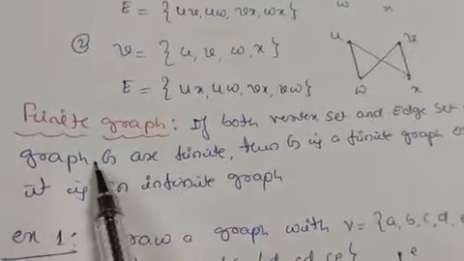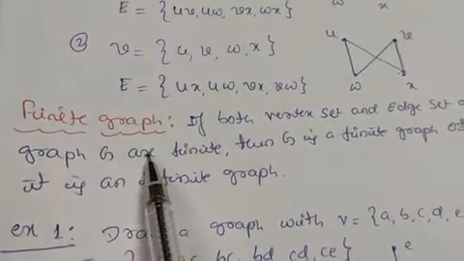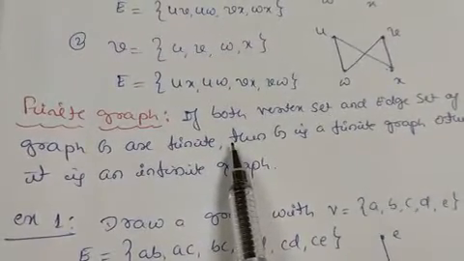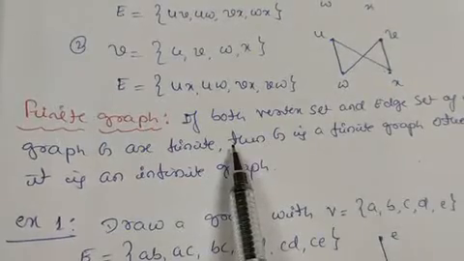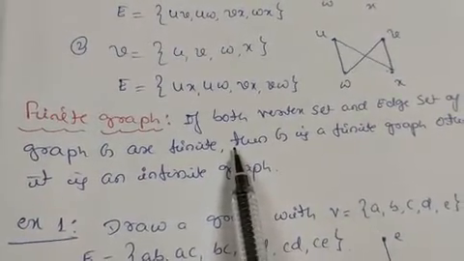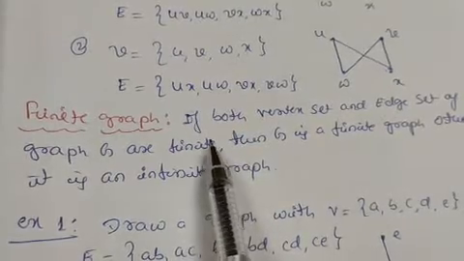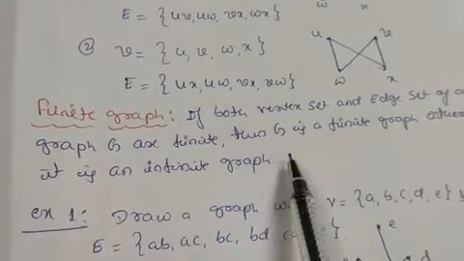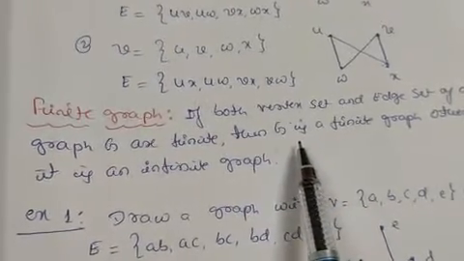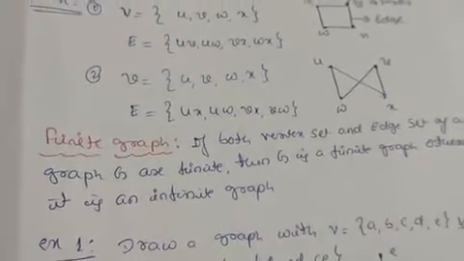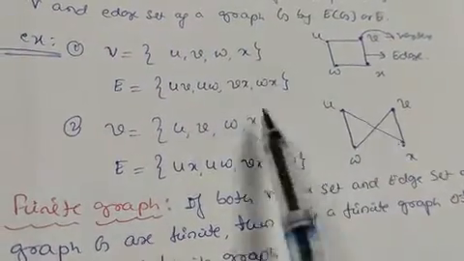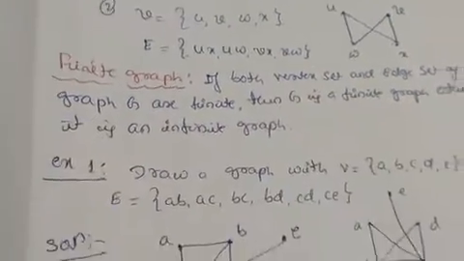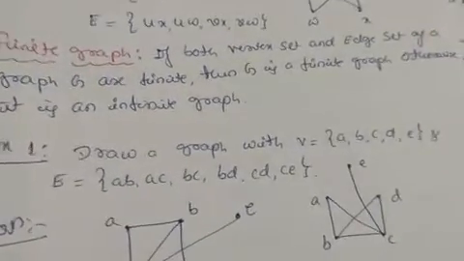Let us take one more definition: finite graph. Finite graph means that if both the vertices and edges are finite, then it is called a finite graph. Otherwise it is called an infinite graph. That is, if the vertex set contains a finite number of elements and the edge set contains a finite number of elements, then this graph is called a finite graph. The examples we studied now are both finite graphs, because they contain only 4 vertices and 4 edges.